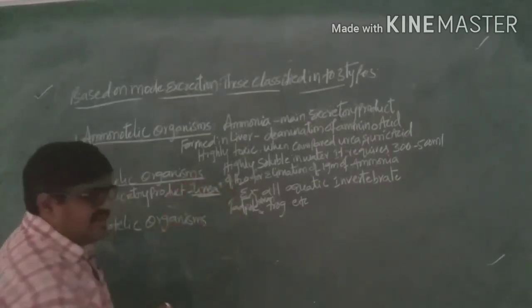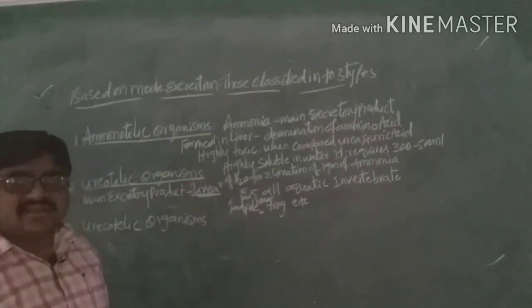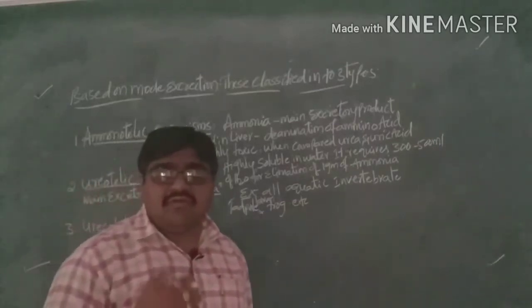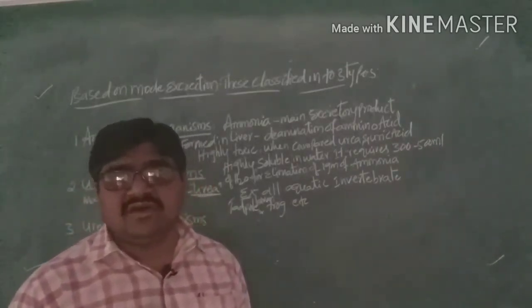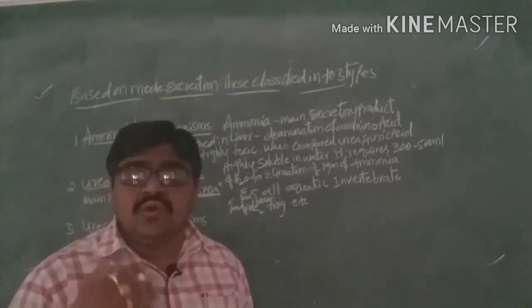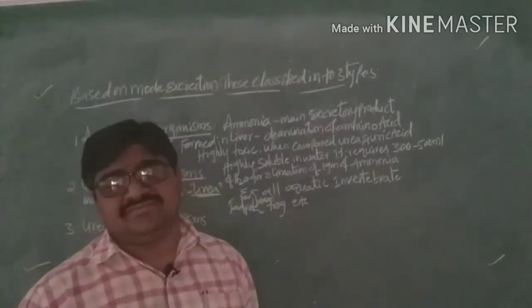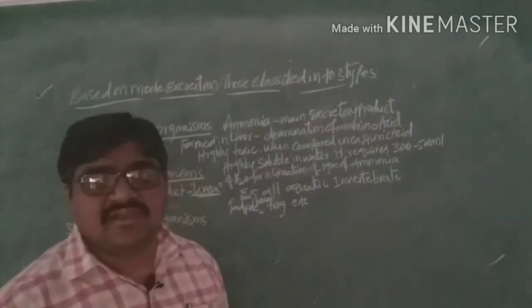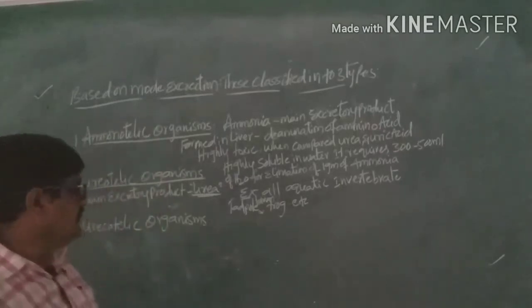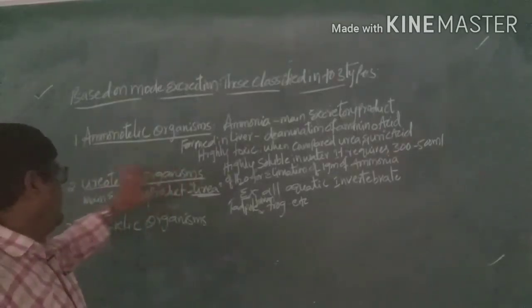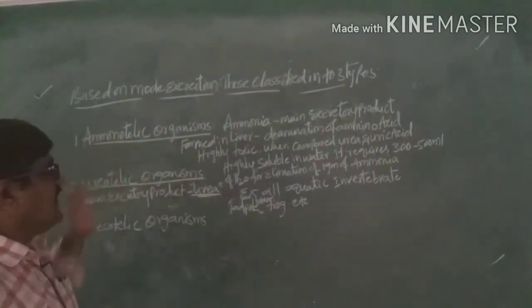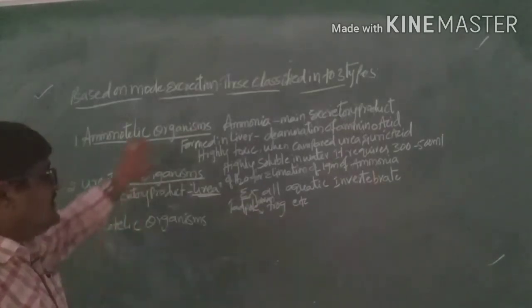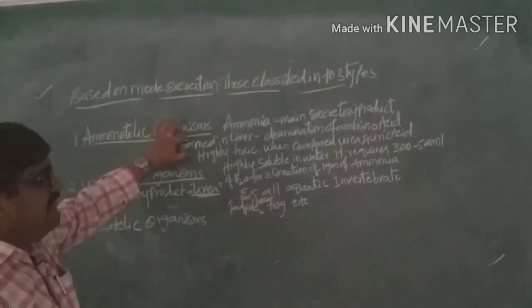Organisms which excrete the main excretory product in the form of urea are called ureotelic organisms. And these are also formed in the liver.